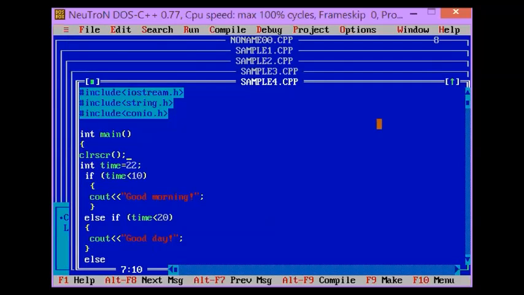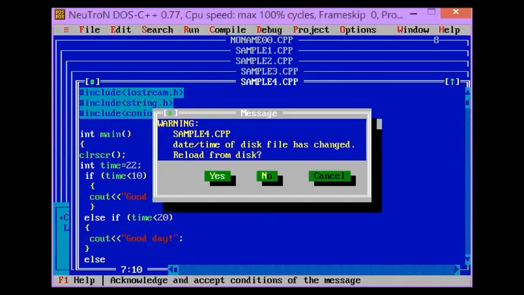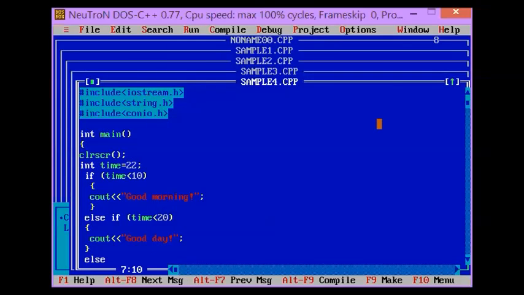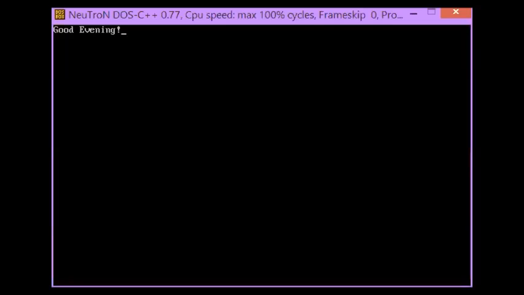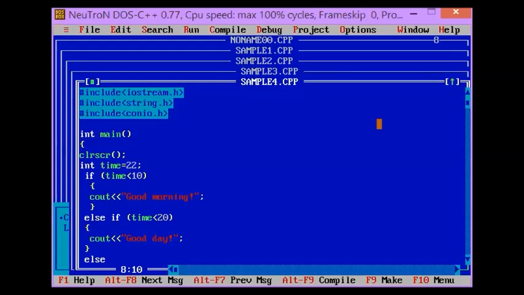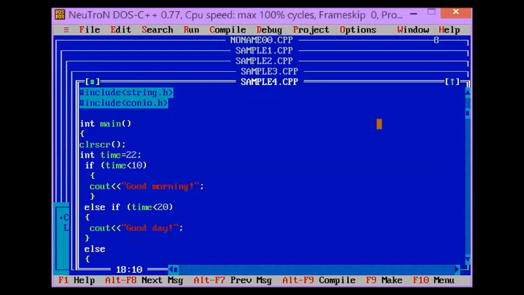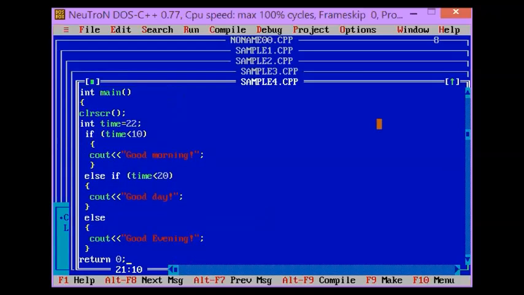Save. Then let's run the program. So good evening. Why is it good evening? Because the initial value of your time is 22, so that's why our program evaluates to the else condition.